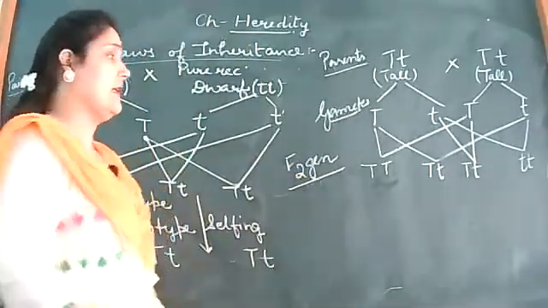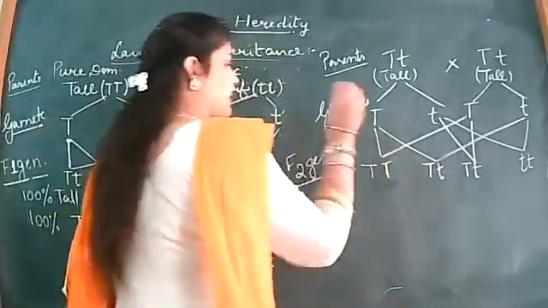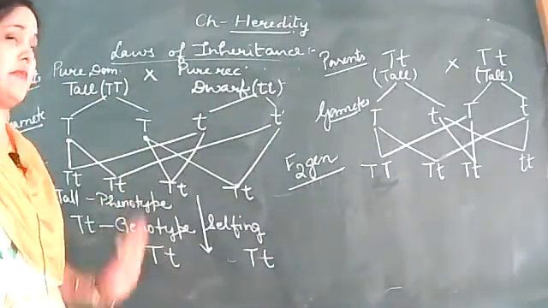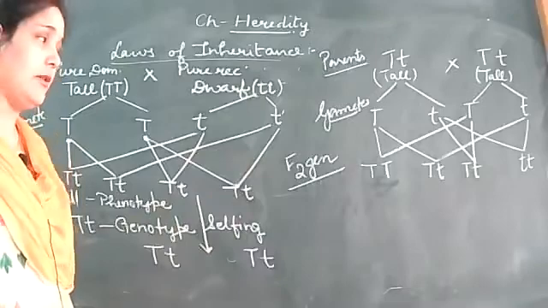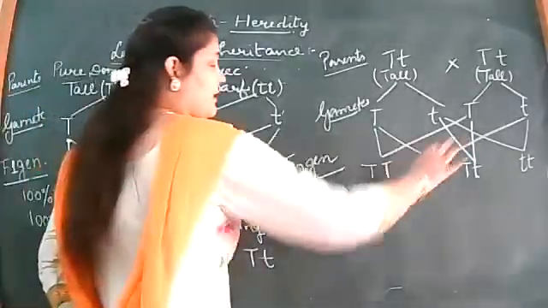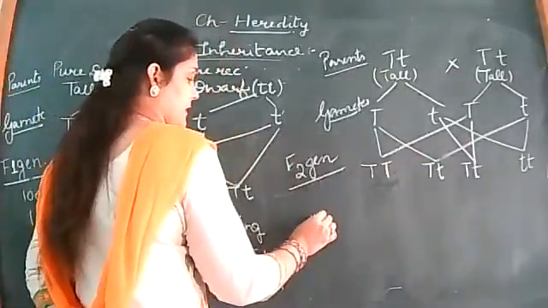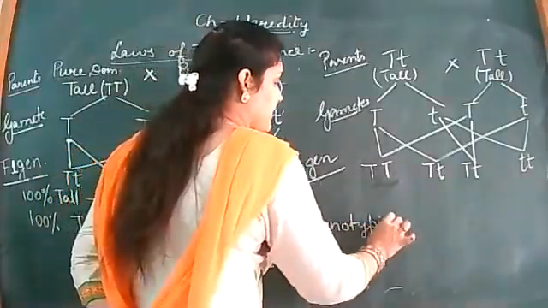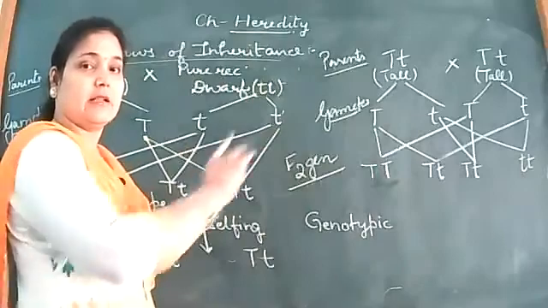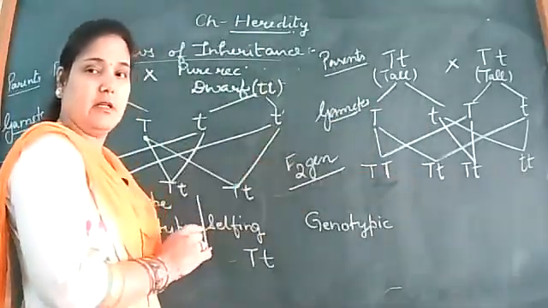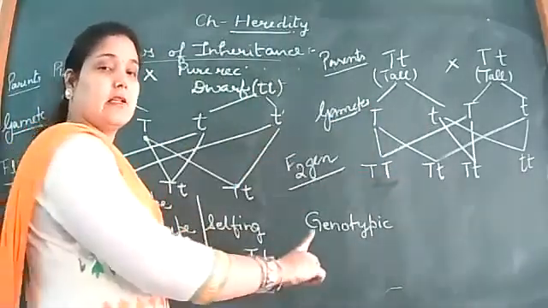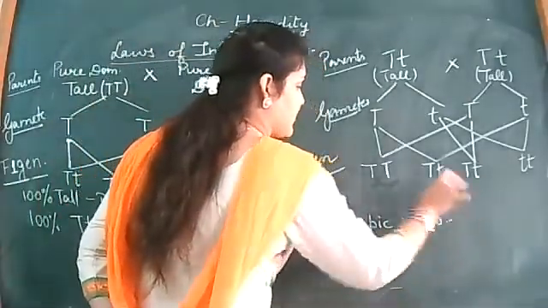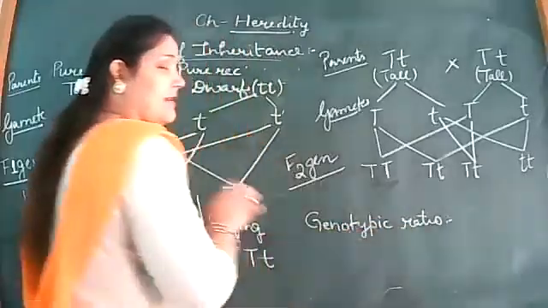So this is a pair that is capital T, small t, capital T. Firstly, focusing on the genotype first. Then we'll be coming to the phenotype. So from this particular line, that is the F2 generation line, you can find out that there is a variation in the genotype. There are different kinds of genotypes which are available. So we'll be writing these in the form of the genotypic ratio. Okay, we'll be providing the ratio. Leave one line in between and then write the genotypic ratio.